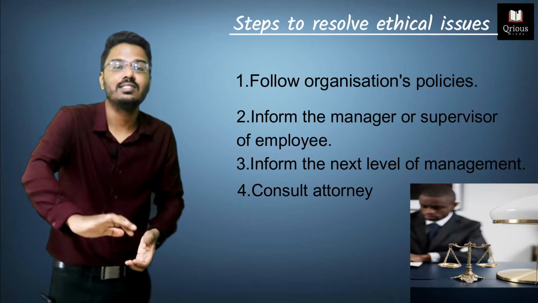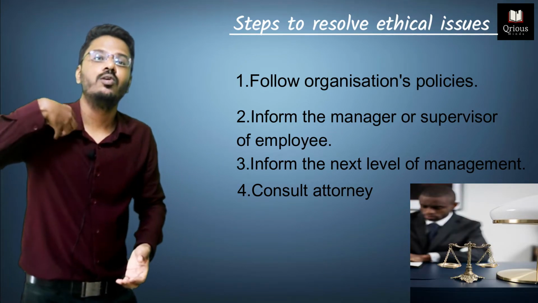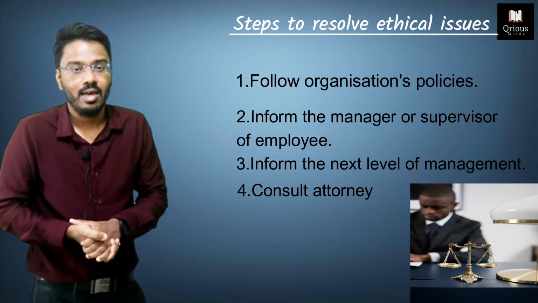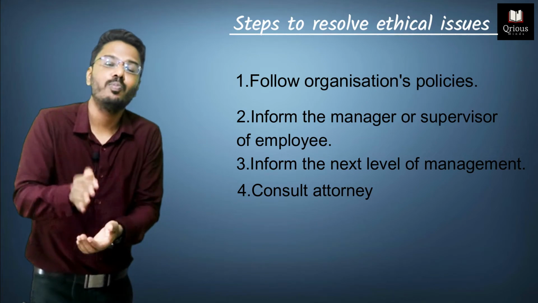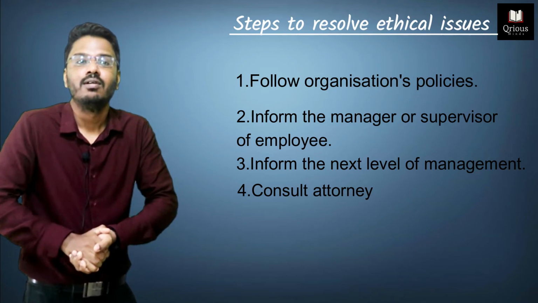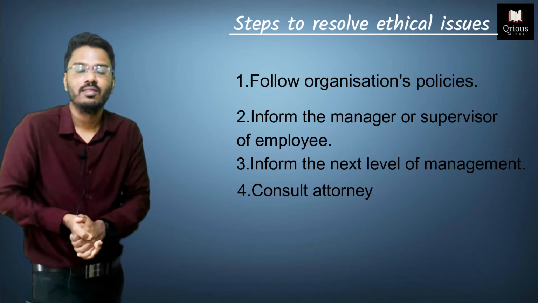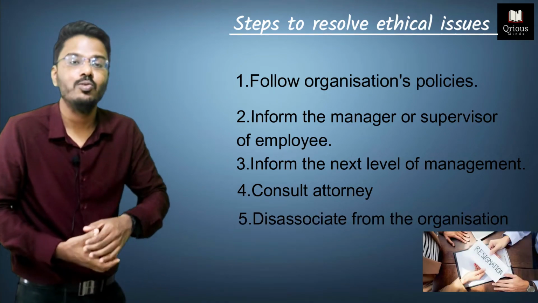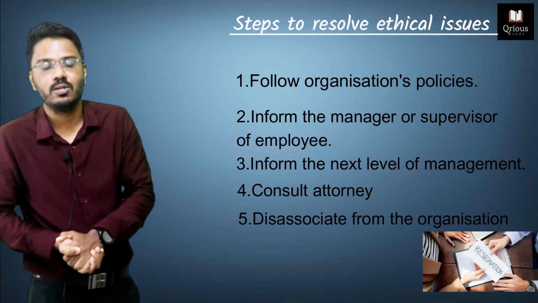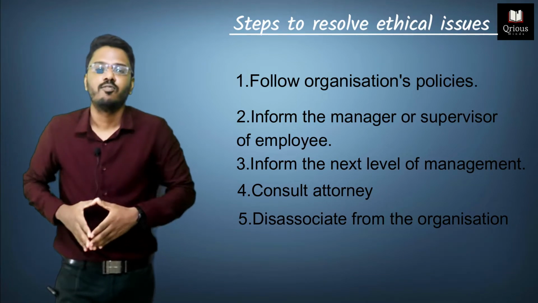What all legalities are involved in this matter, you need to consult with an attorney. And suppose the attorney is also not able to provide you any solution to this problem, then you need to consider disassociating with the organization. You need to resign from the position.